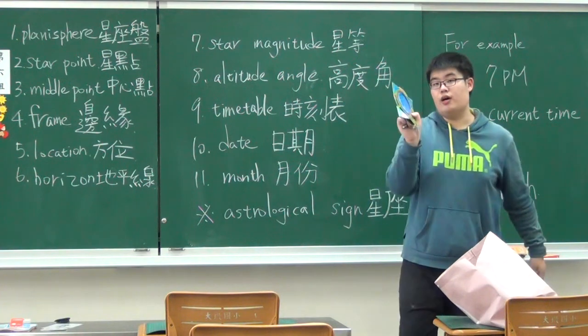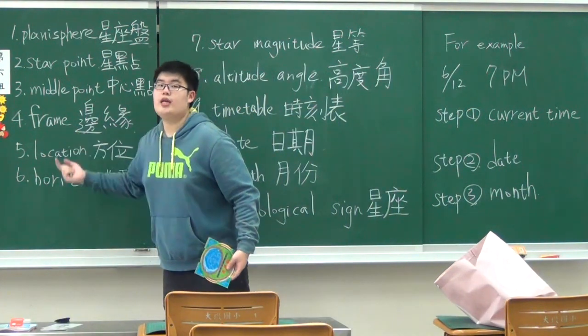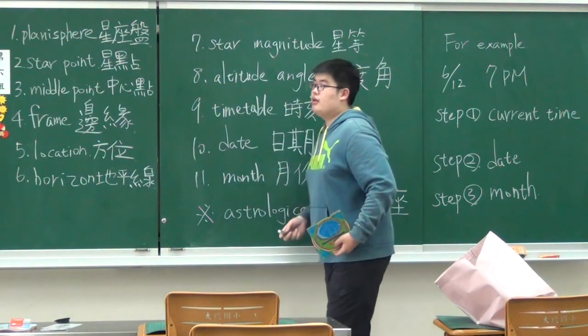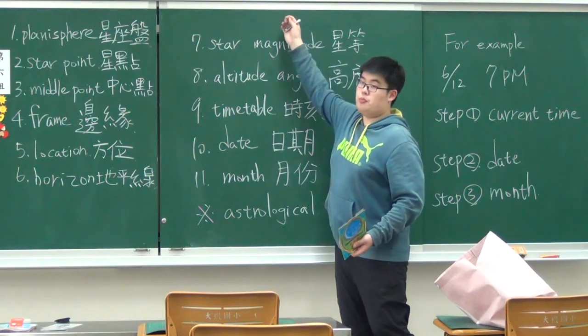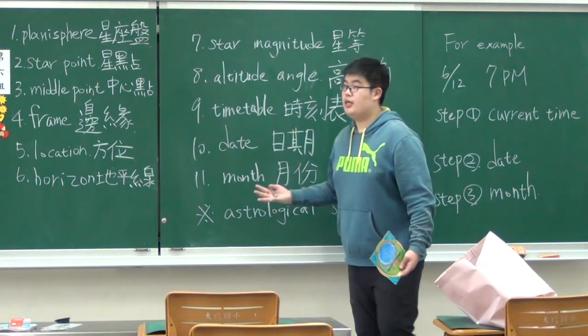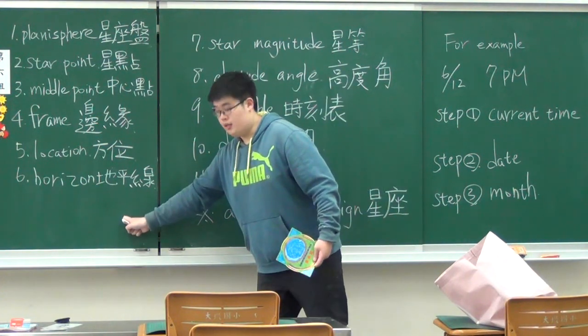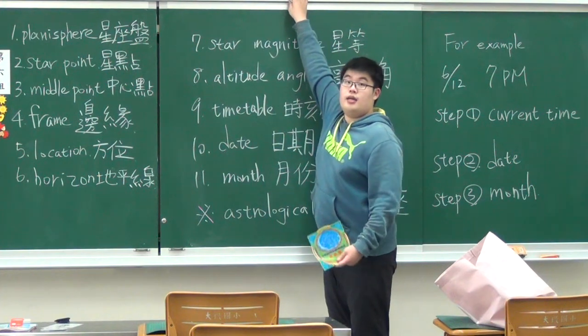Okay. Move on to the next word, frame. For example, we will use the blackboard. So what is the frame of the blackboard? Here? Or maybe here? Here, right?